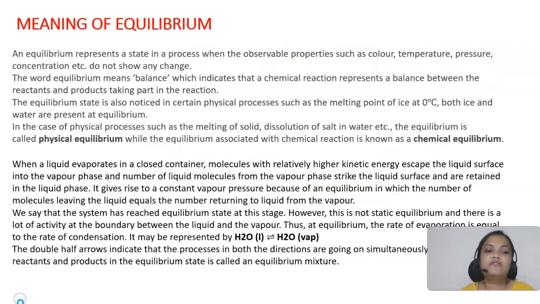As I told you, firstly we need to understand the meaning of equilibrium. If I am talking about equilibrium in a general way, not just in terms of chemistry, then in any reaction or process, it represents a state when the observable properties such as color, temperature, pressure, concentration do not show any change. The word equilibrium literally means balance. When things are balanced, nothing is undergoing any change.